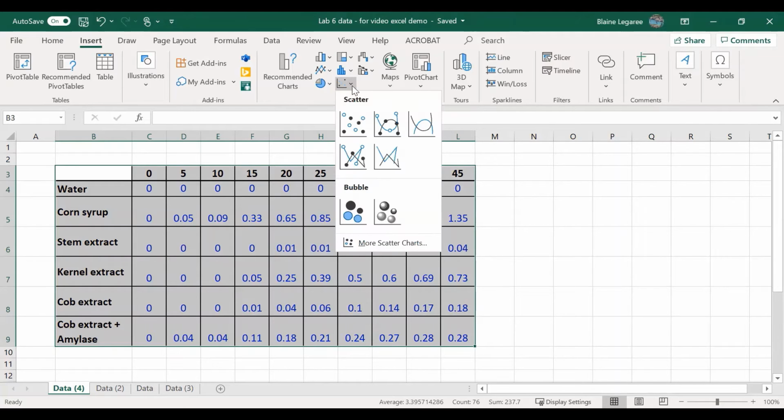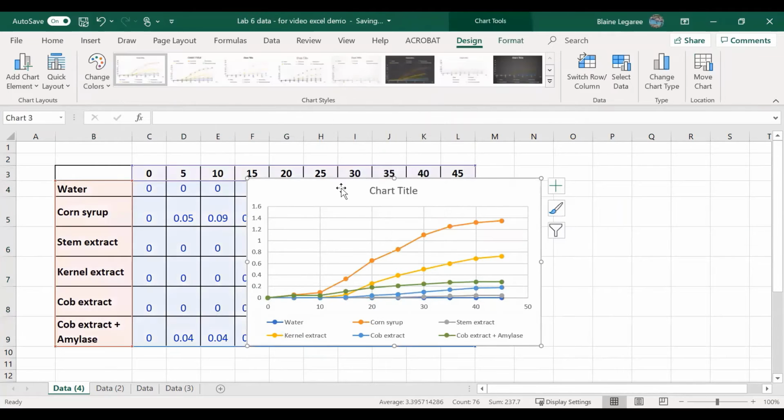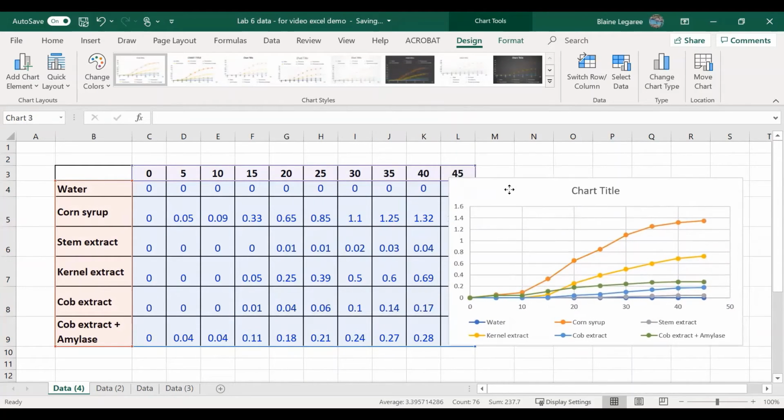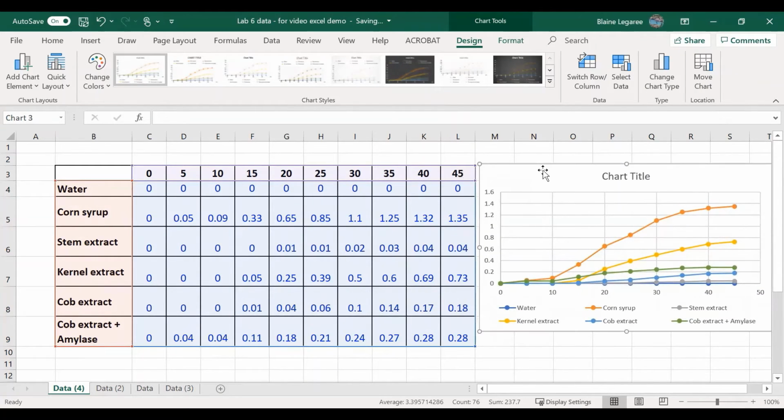I'm going to select one of these options. You can see there's lots of options there. I like the one where it connects the dots. And there's my chart. So you can see it is looking pretty good and it's almost ready to go. It's not quite fitting all of the Biology 107 standards. There's a few things we need to do.